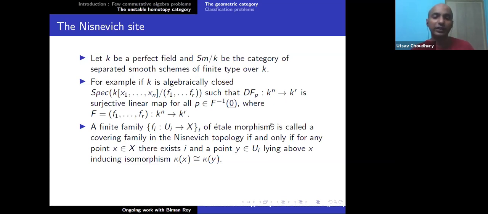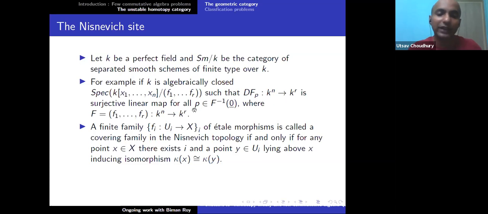In general, descent means that suppose you have a topological space X and an open cover U_i of X, and you have information, say your homology or whatever, on the U_i, and you want to get information on X. You want to say that you can glue this information to get information on X. So this is the definition of descent. For instance, a sheaf condition is a descent condition.